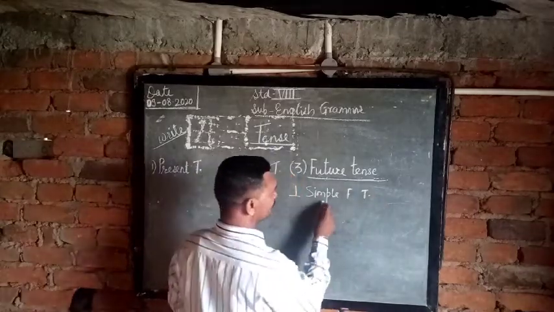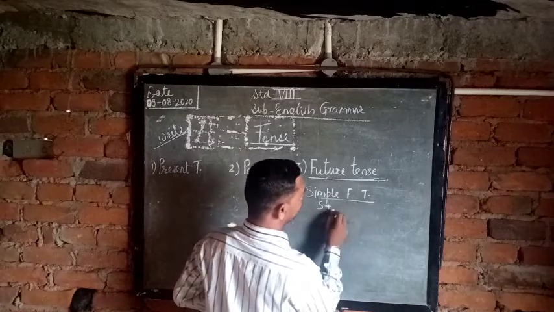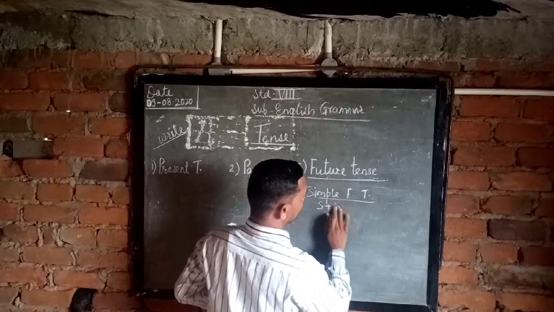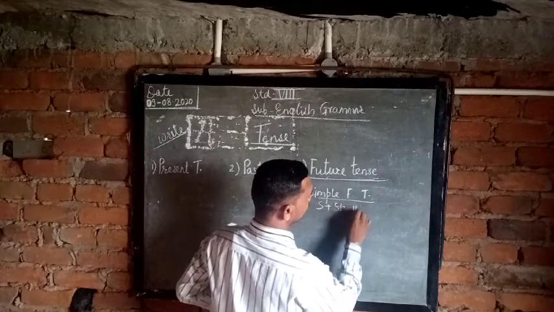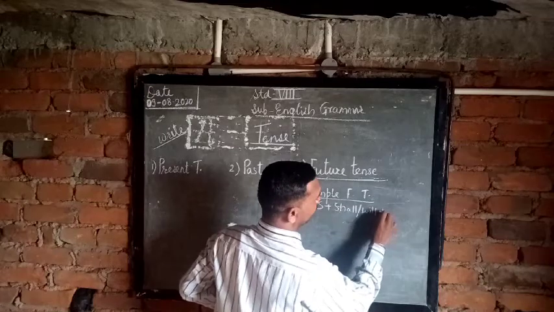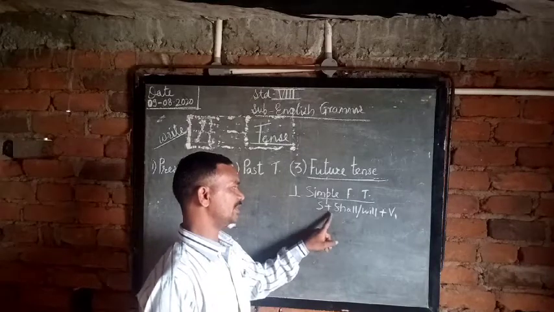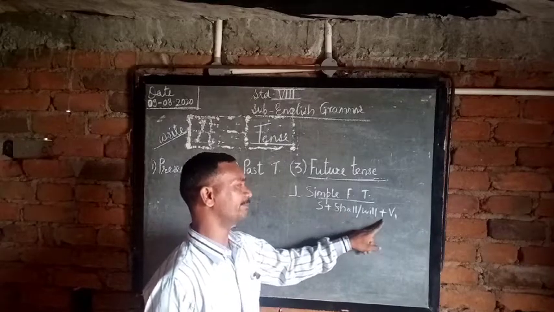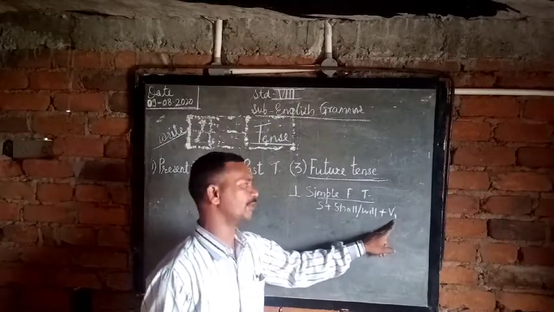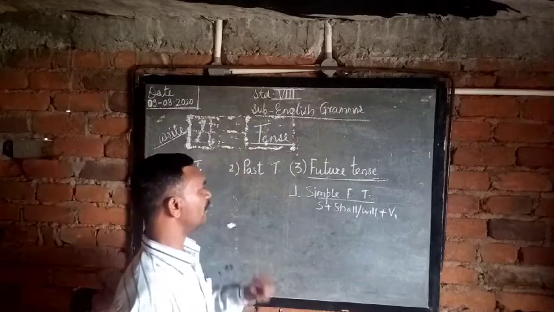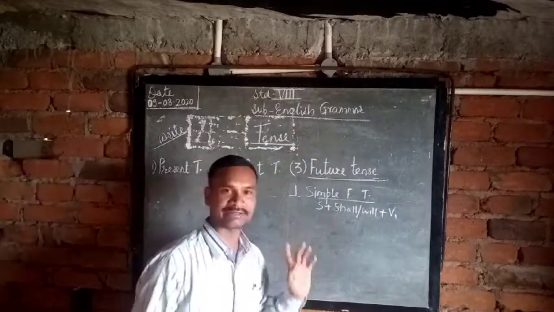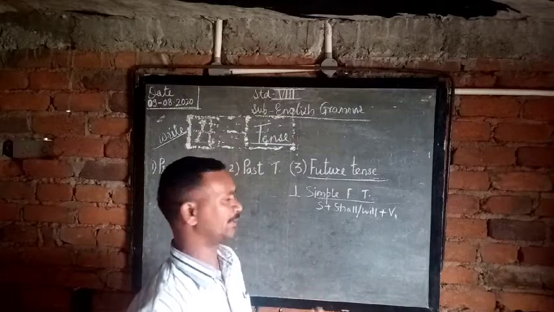The formula of the simple future tense is subject plus shall or will and the first form of the word. So this is the formula: subject plus shall or will plus V1, first form of the word. Example of this: I shall write a letter. This is very simple.